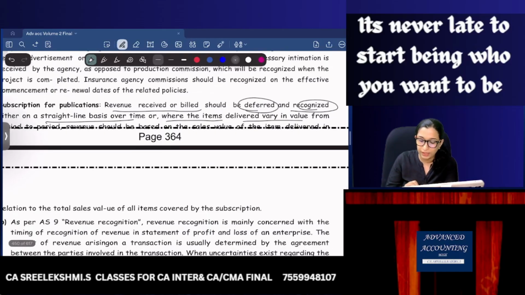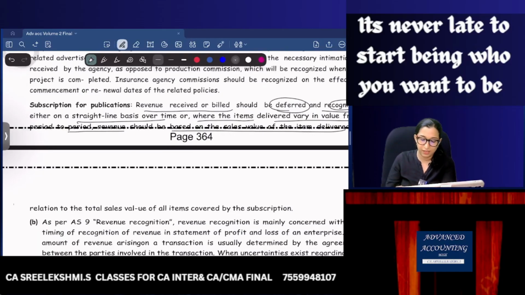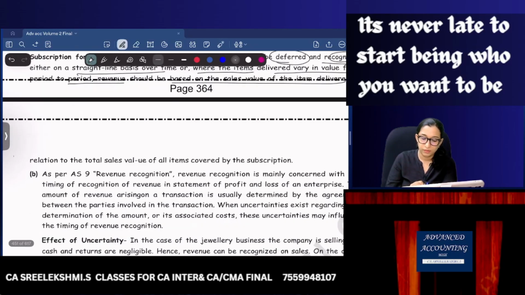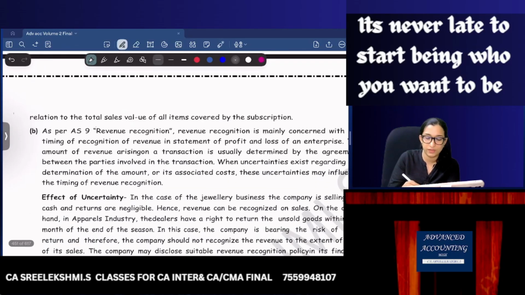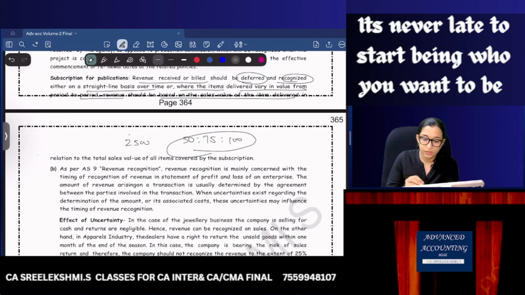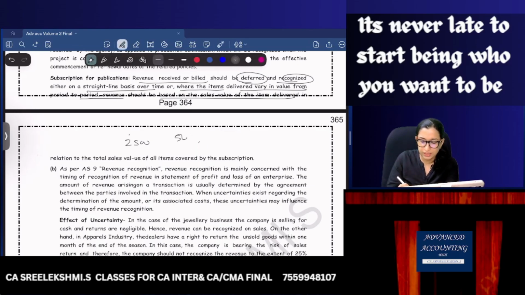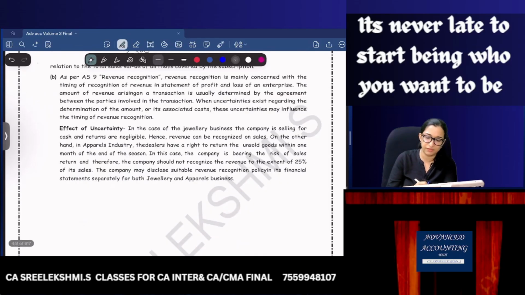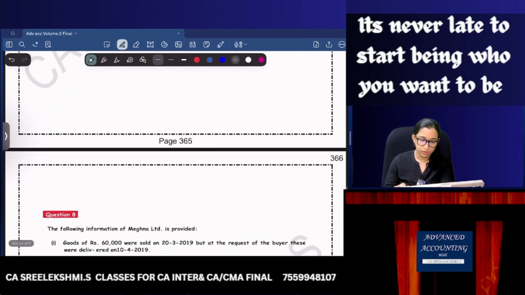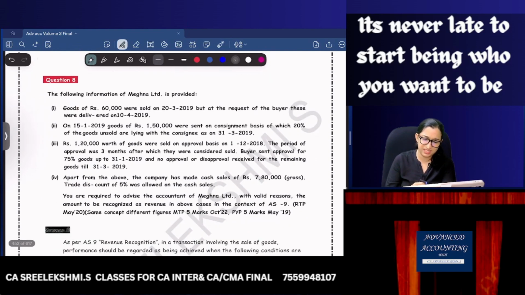From period to period, revenue should be based on the sale value in relation to the total sale value, which I was saying 2,500. So this 2,500 should be distributed in 50 is to 75 is to 100 in the example which I was saying. Okay. Now this part and all we have discussed, you can go through eight very similar questions.